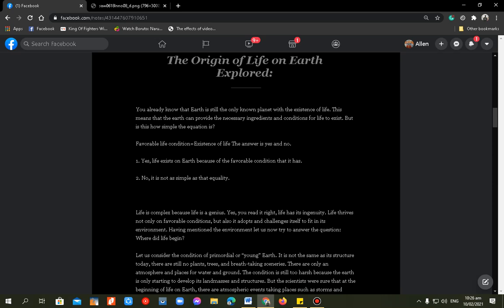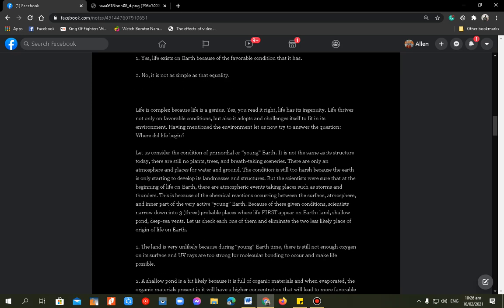Having mentioned the environment, let us now try to answer the question: where did life begin? Let us consider the condition of primordial or young Earth. It is not the same as its structure today. There were many changes and developments. There were still no plants, trees, and breathtaking sceneries then. There were only an atmosphere and places for water and ground. That is all we had then.